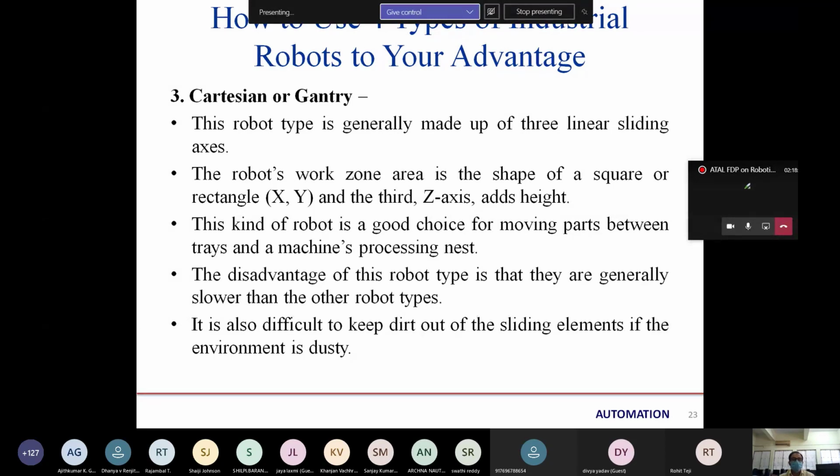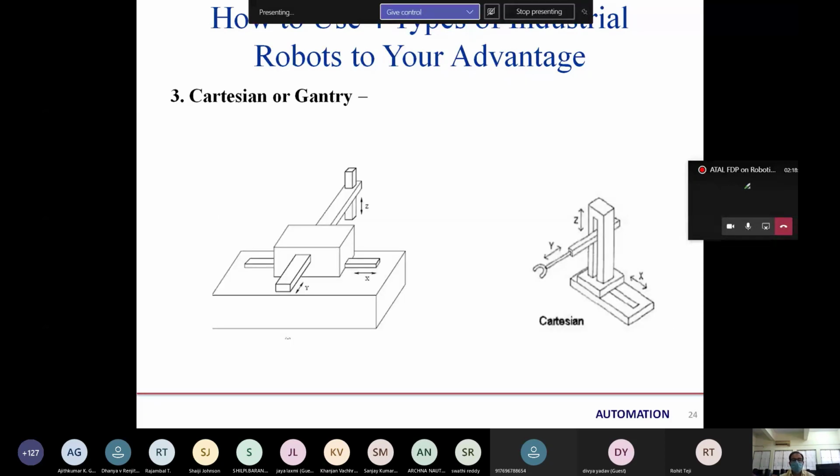While the advantages are that it can move and its work area is larger than other robots. So this is the Cartesian robot type, and in the video we have seen the gantry robots. Is there any doubt in Cartesian robot?